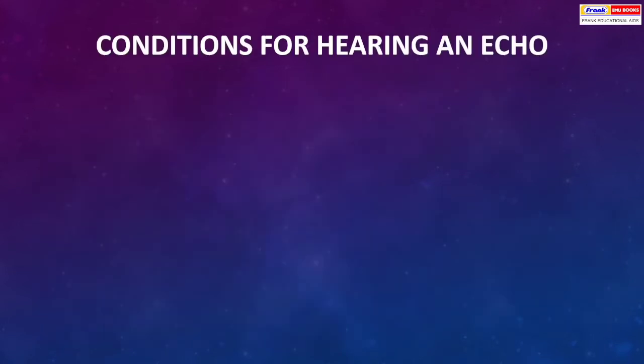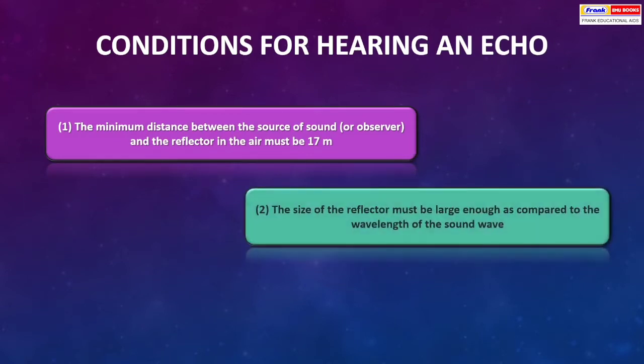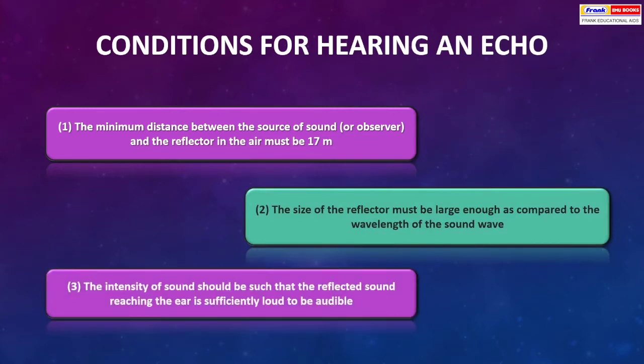Conditions for hearing an echo. The minimum distance between the source of sound or observer and the reflector in the air must be 17 meters. The size of the reflector must be large enough as compared to the wavelength of the sound wave. The intensity of sound should be such that the reflected sound reaching the ear is sufficiently loud to be audible.